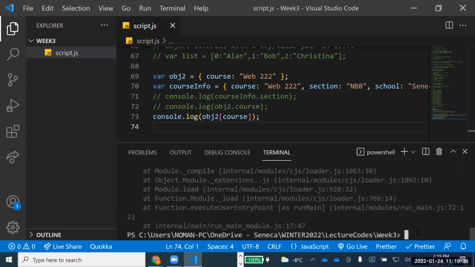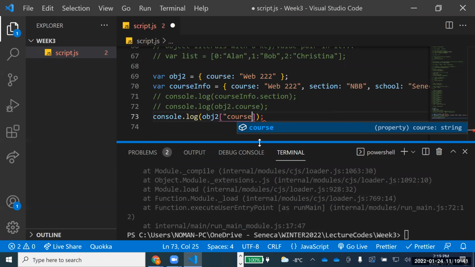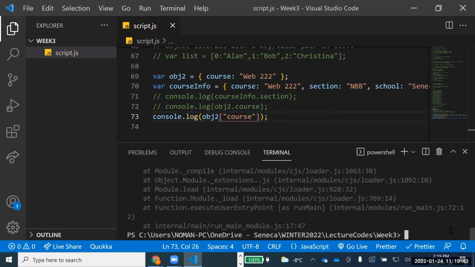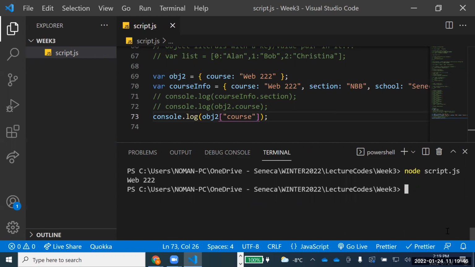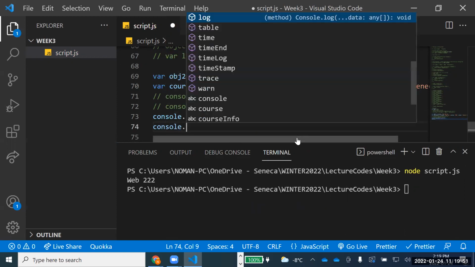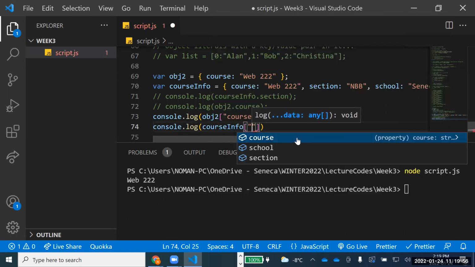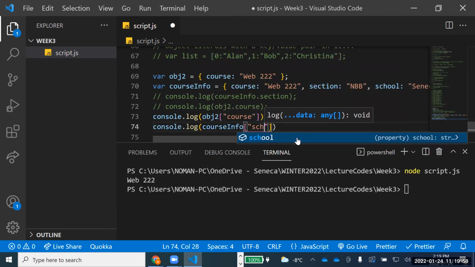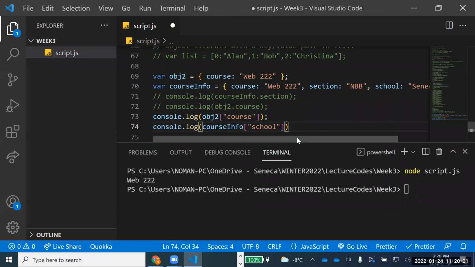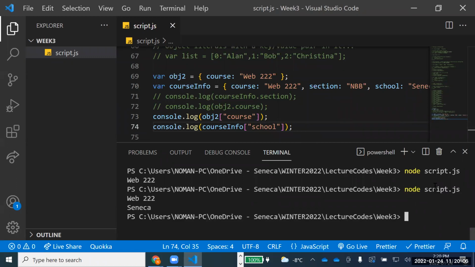Now let's run that. Oh, it will need inverted commas. Yes, the field should be in inverted commas. Okay. Now see here, I can even access that one. If I want to access something from course info, I'll say console.log and course info square brackets inverted commas. So if I write, for example, school, you see that only school is coming up. So these are the two methods to access any value from inside of an object.